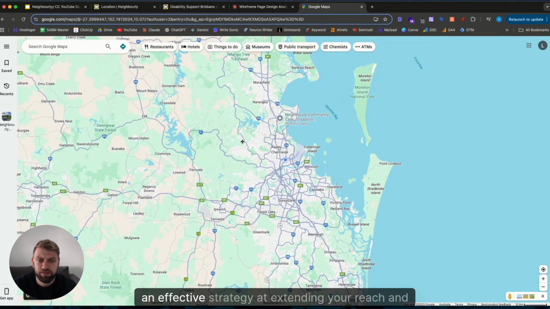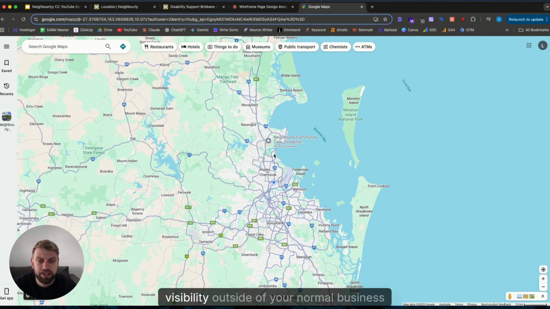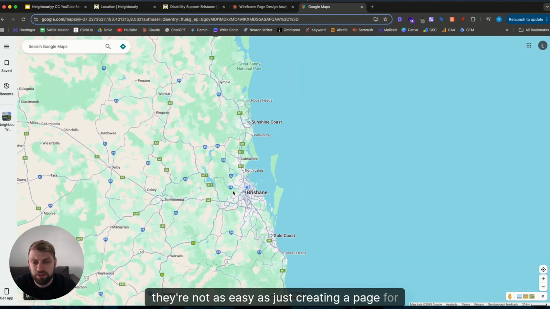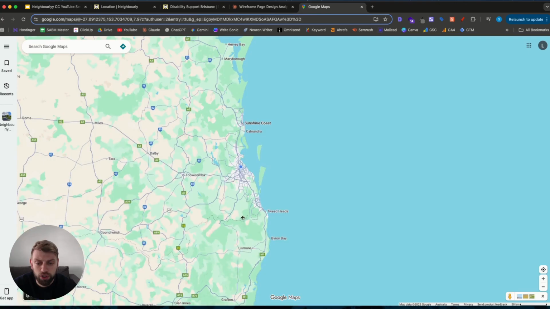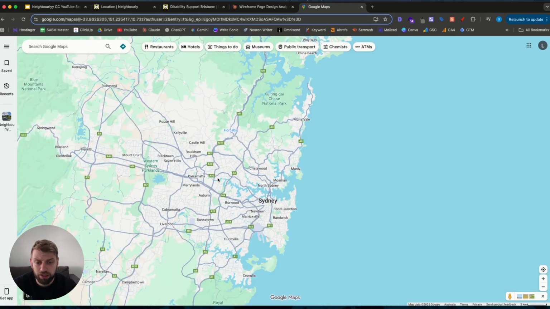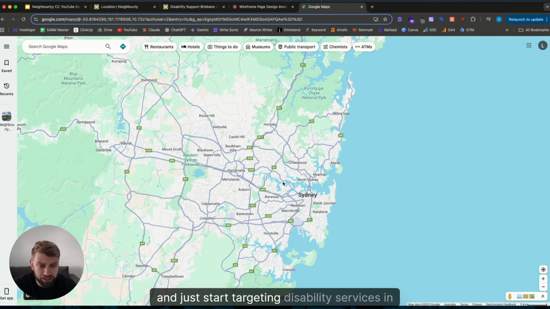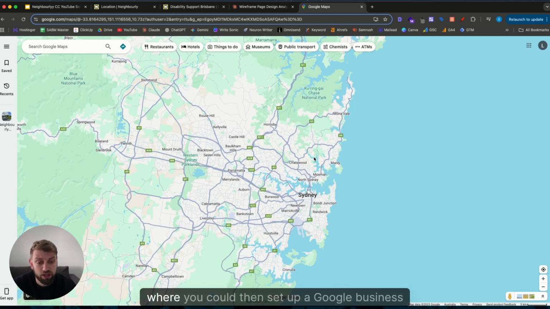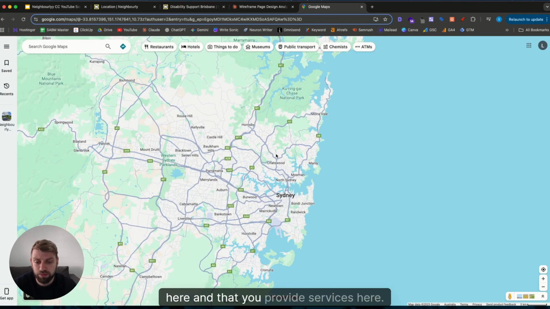Now, while location pages are an effective strategy at extending your reach and visibility outside of your normal business location, they're not as easy as just creating a page for anywhere, say in Australia, and just ranking for those high intent disability support keywords. So if you were to just go out and create a location page in Sydney and just start targeting disability services in Sydney, it's going to be almost impossible to start ranking for this location unless you are able to create a business location in this area. So you've got a virtual office or even just an office where you could then set up a Google business profile and sort of prove to Google that you're located here and that you provide services here.